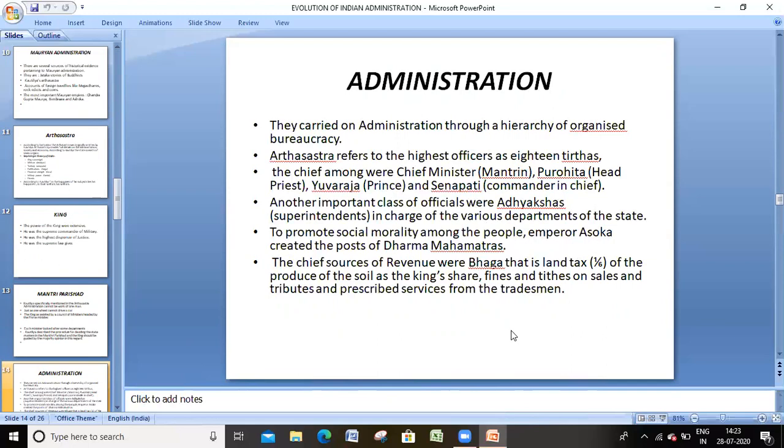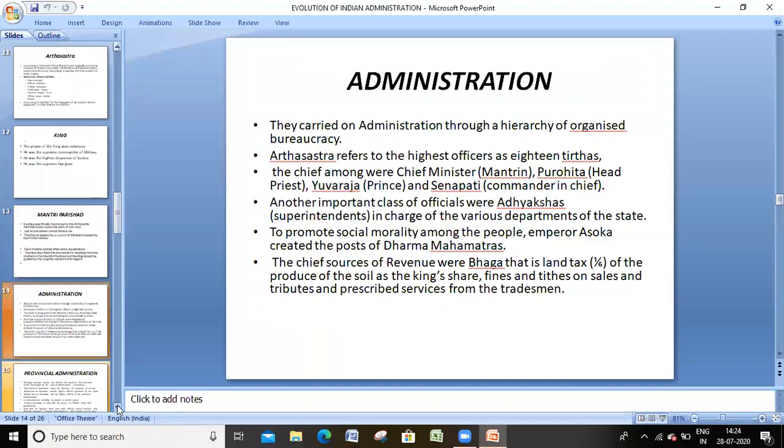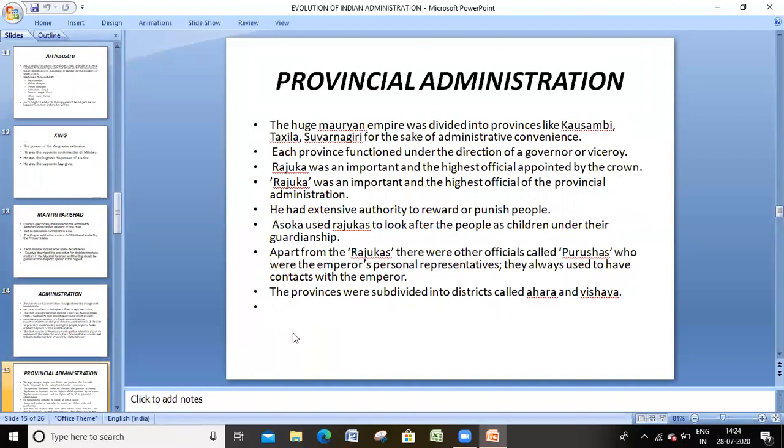Emperor Ashoka created the post of Dharma Mahamatras. The Dharma Mahamatras were developed at the time of Ashoka. They provided justice to all the people regarding their welfare and their disputes. At the time of Mauryan administration, they collected the Bhaga tax, 1/6 of the produce of the soil. Sometimes they also implemented fines. So this is about the administration in the Mauryan period.